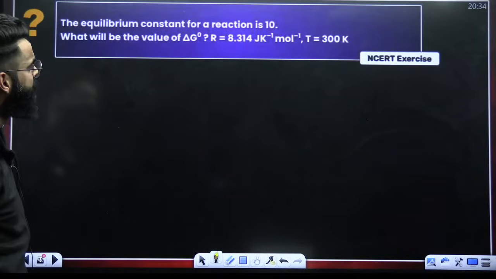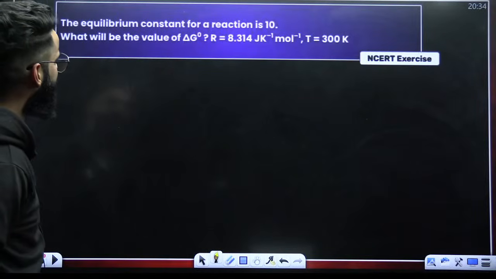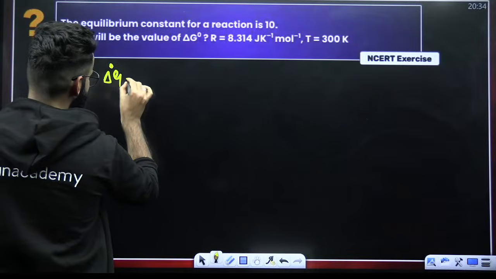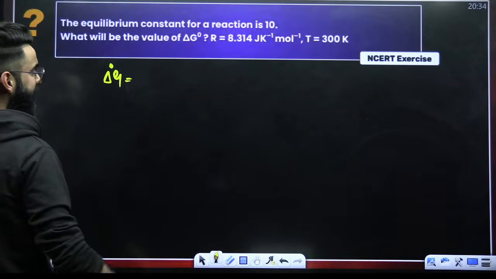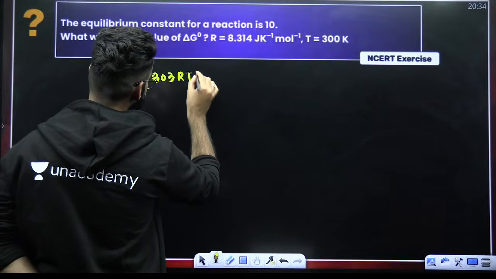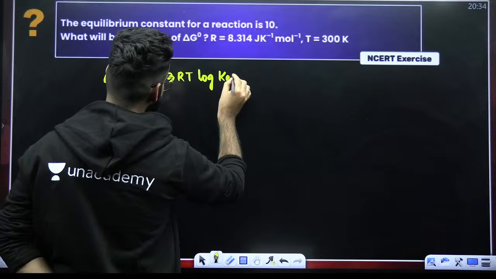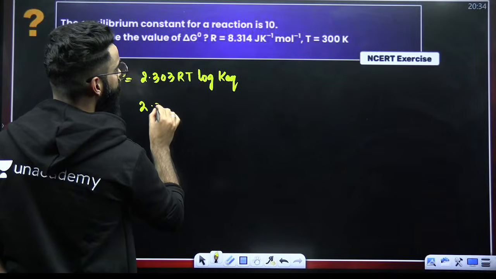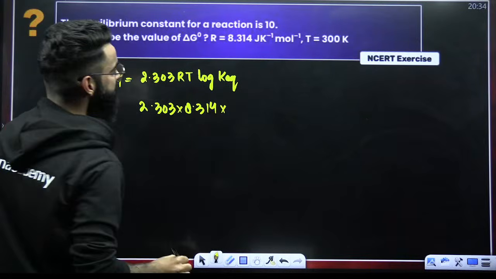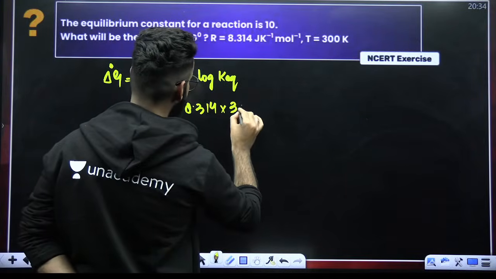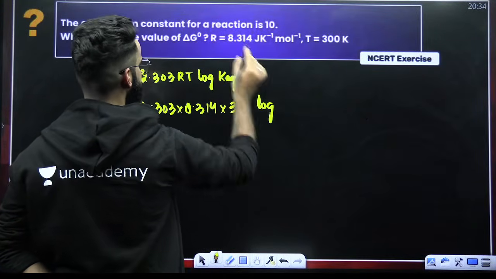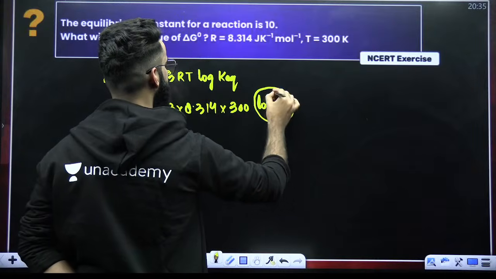The question is, the equilibrium constant for the reaction is 10. What would be the value of delta G naught? This is something which you should be solving in less than 10 seconds, guys, right? You know, delta G naught is nothing but minus 2.303 RT log of the equilibrium constant. So it is 2.303, the R value is 8.314, and the temperature must be given to me as 300 Kelvin, right? And it's the log of the equilibrium constant. And the equilibrium constant is how much? The equilibrium constant is 10. Log 10 is 1.